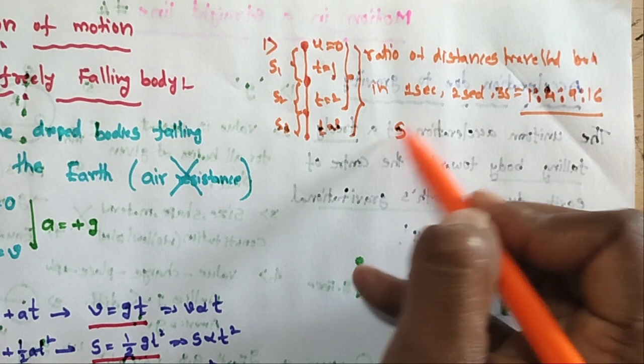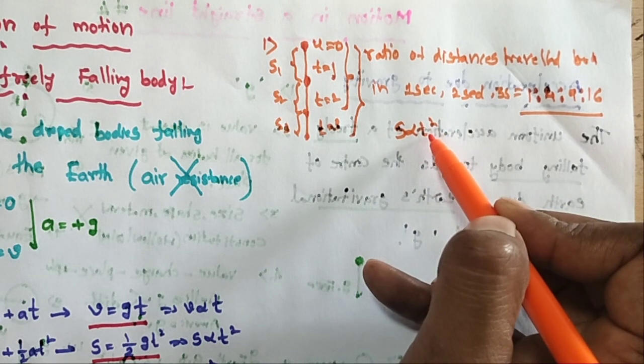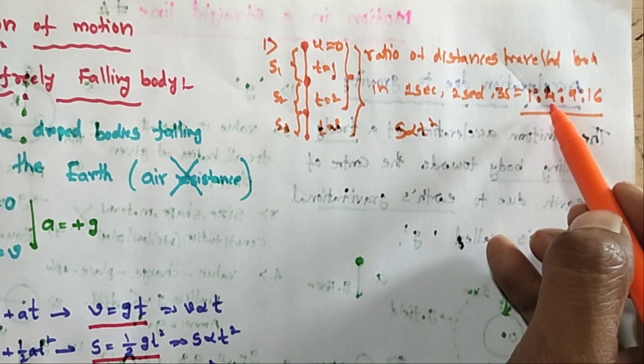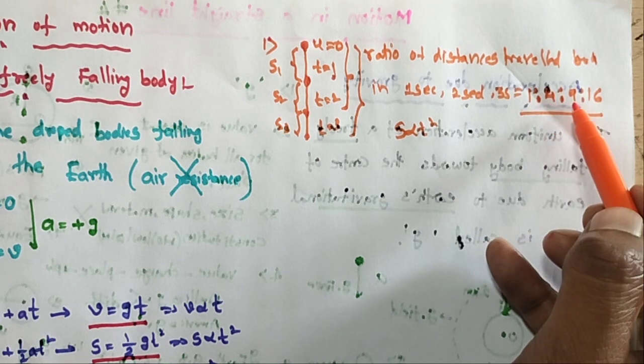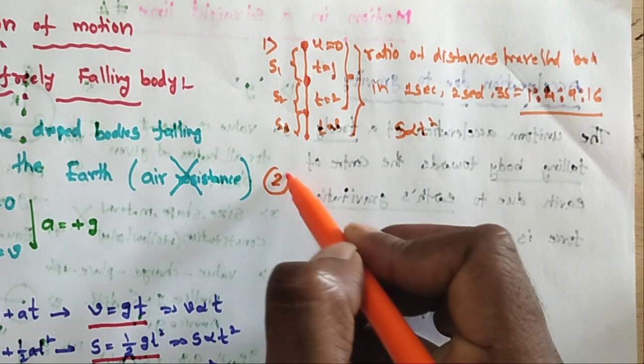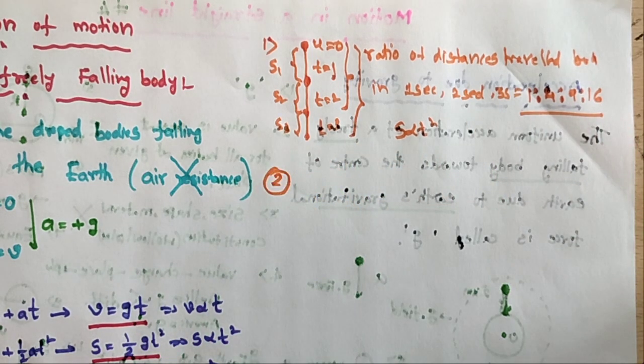S is proportional to t square. In 1 second, 2 seconds, 3 seconds, like this, the distances are in the ratio 1 is to 4 is to 9 is to 16. This is the first point. Now, what is the second point in this one?